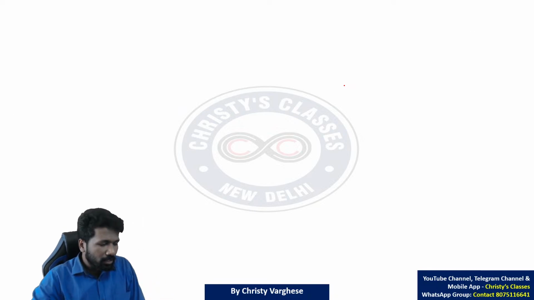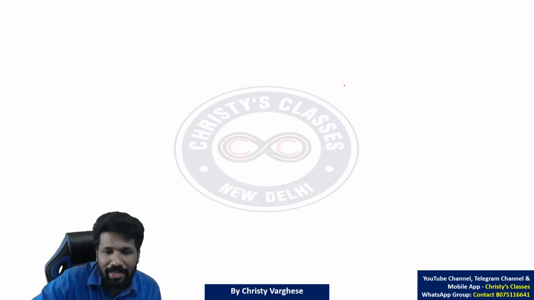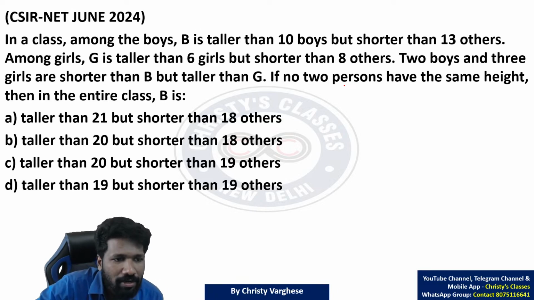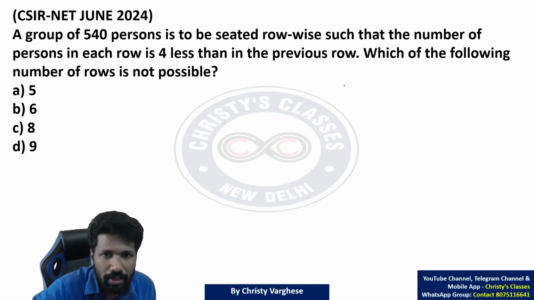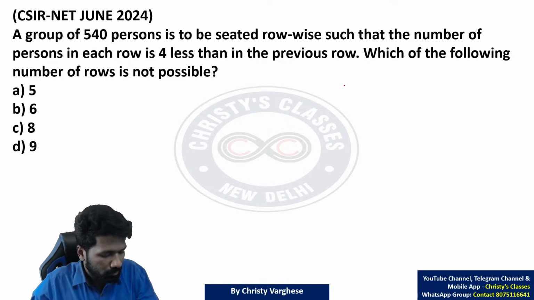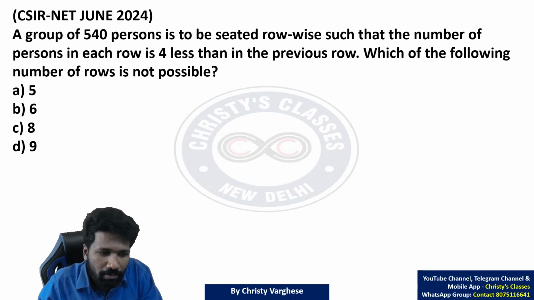Okay, so let us start. Today we are discussing the June 2024 question paper of mathematical science. Let us start with this question. All of you try this question. One by one we will discuss questions. In 1 hour we will try to complete as many questions as possible.